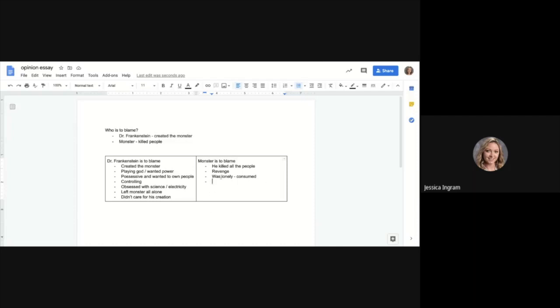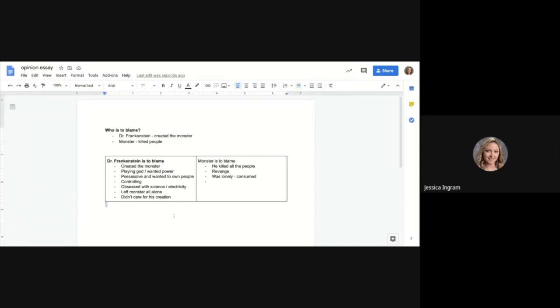All right, so based on my T-chart list, the question in the prompt is, who is to blame? It's not saying, tell me everyone that's to blame. It's specifically saying who is to blame. So that tells me I have to pick one or the other. My list on the Dr. Frankenstein side is relatively long compared to the monster. So just by looking at this, I have decided that I am going to write my essay on why Dr. Frankenstein is to blame. Okay?